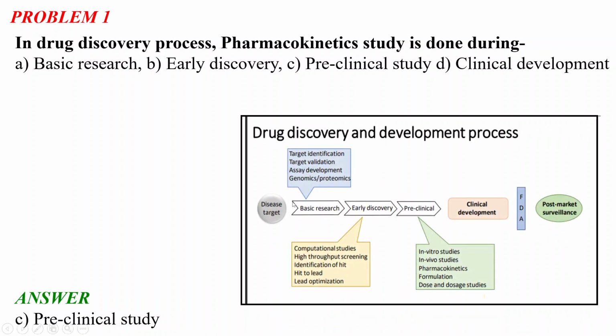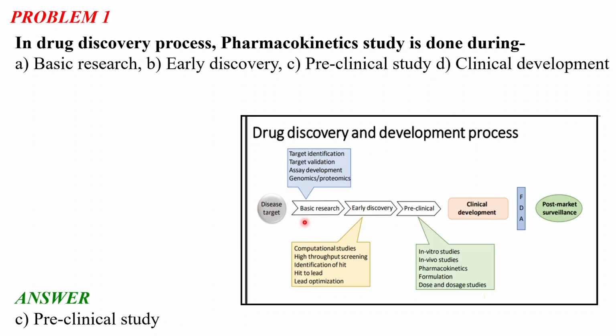So this is the basic chart of the drug discovery and development process. As you can see, in the first step, a disease target is selected, for which we are developing the drug. Then the first step is the basic research. So what happens in this basic research? These are a few points: the target identification, target validation, assay development, genomics and proteomics. After the basic research is done, the next step of the drug discovery process is the early discovery.